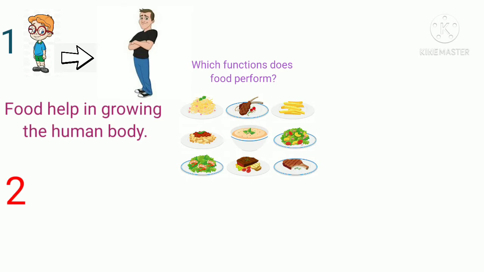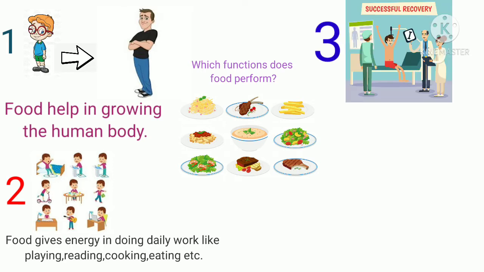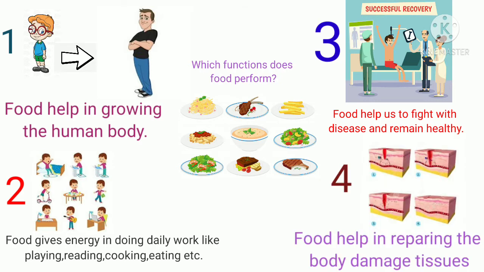Number 2, food gives us energy for doing daily work like playing, reading, cooking, eating, etc. Number 3, food helps us to fight diseases and remain healthy. With the help of food, we can remain healthy. Last but not least, number 4, food helps us in repairing the body's damaged tissues.